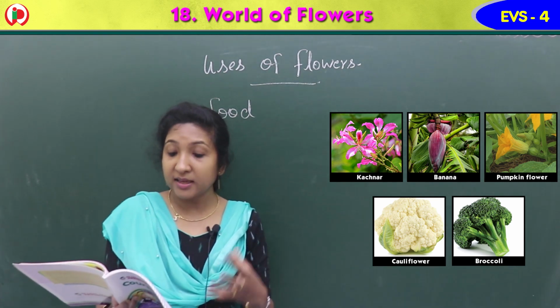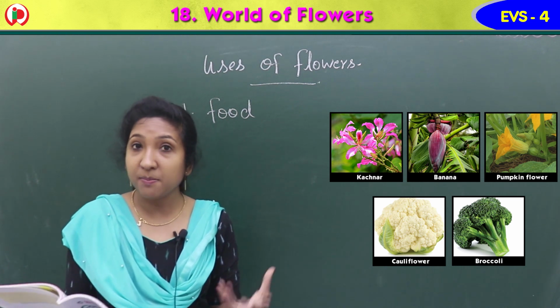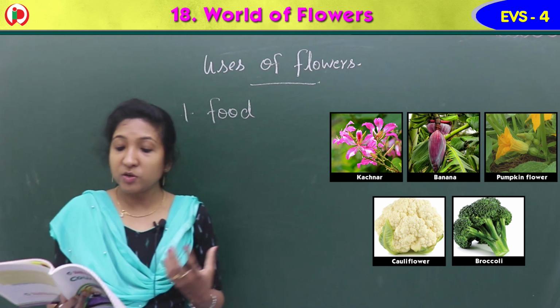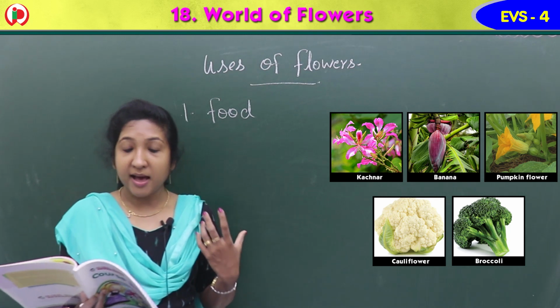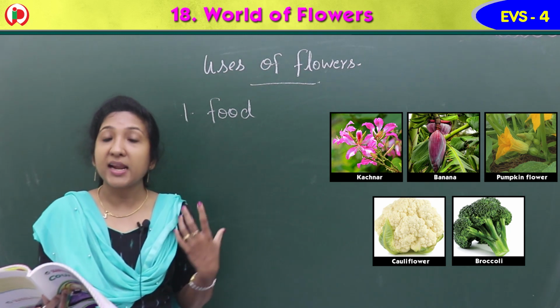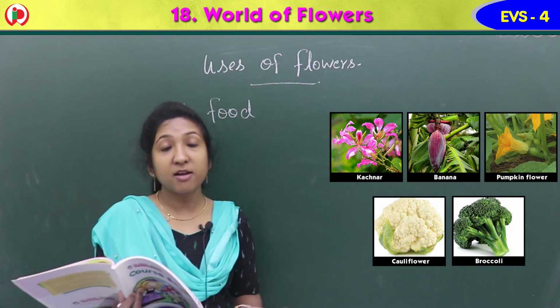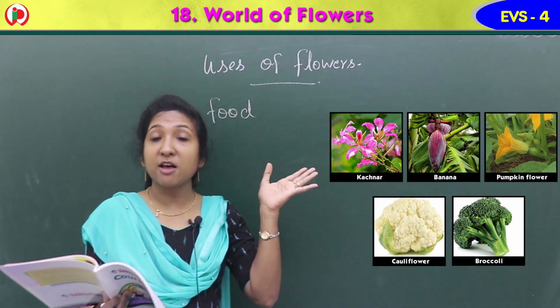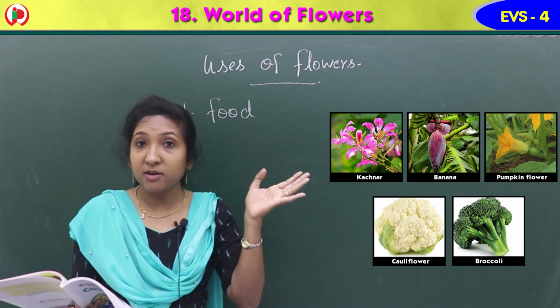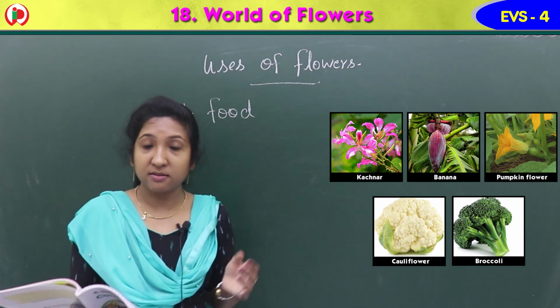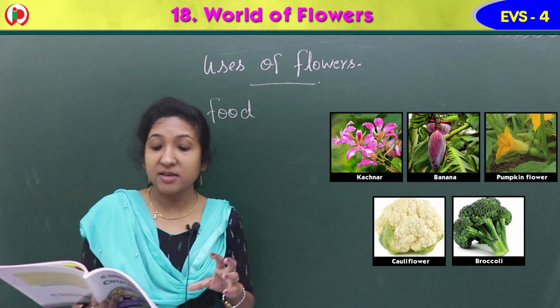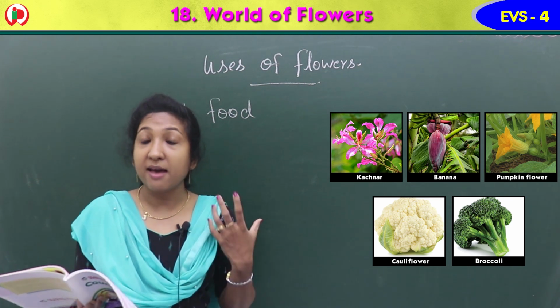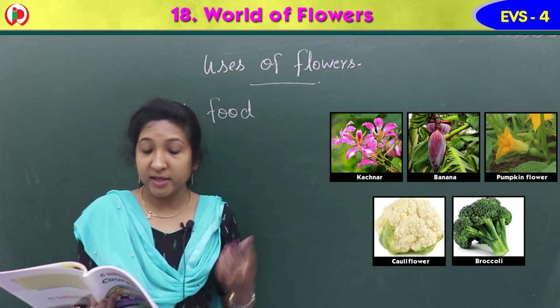Flowers like those of banana, kachnar, pumpkin are edible, and broccoli and cauliflowers are flower buds. Then you can see the images of cauliflower, broccoli, then pumpkin.